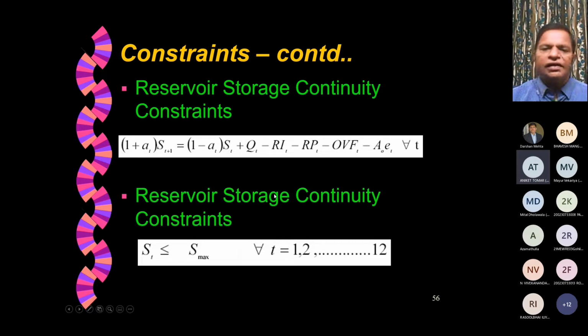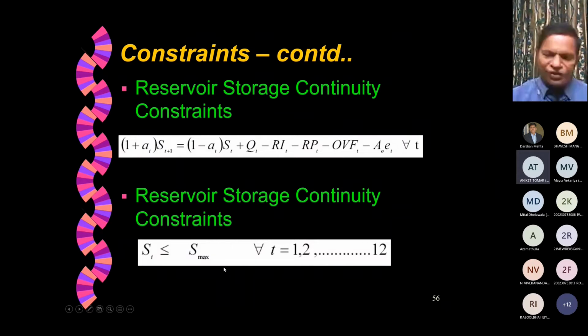And then another one is that storage in any time period should be less than the physical capacity of the reservoir. If the water is stored more, the reservoir has to overflow. A dam will be overflowing. So we should not exceed that. So the upper limit is the specified capacity, and that must be maintained for every time period.